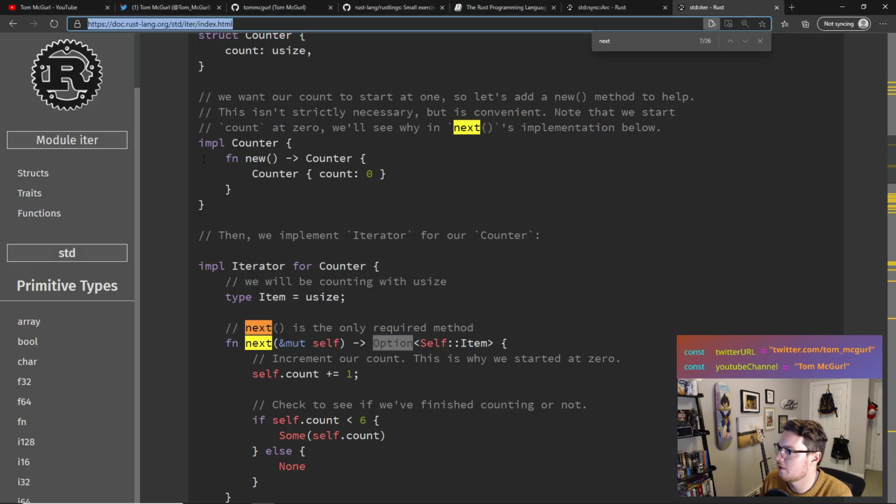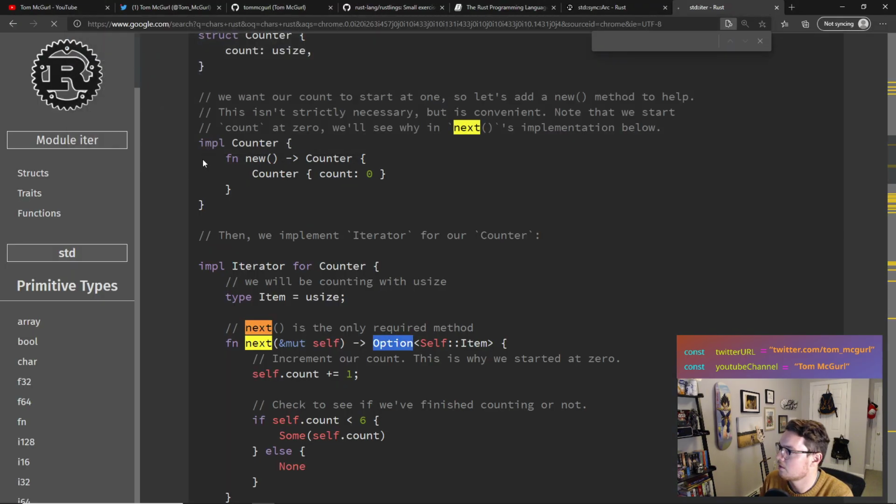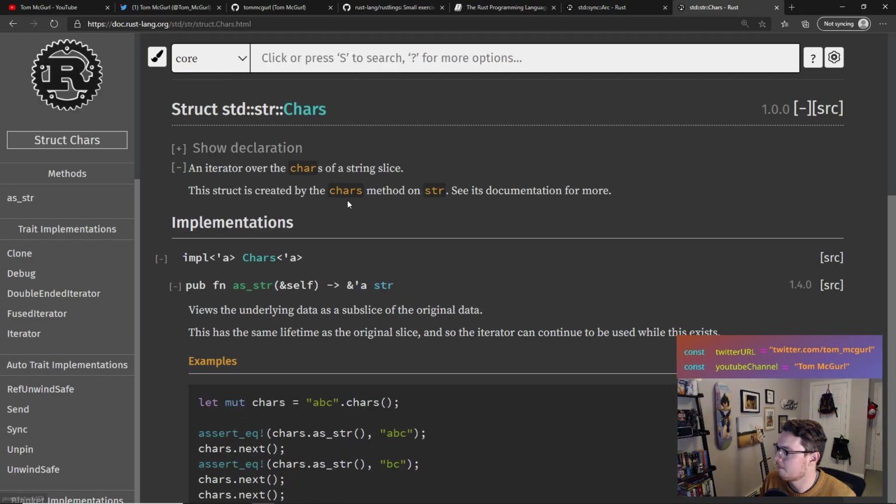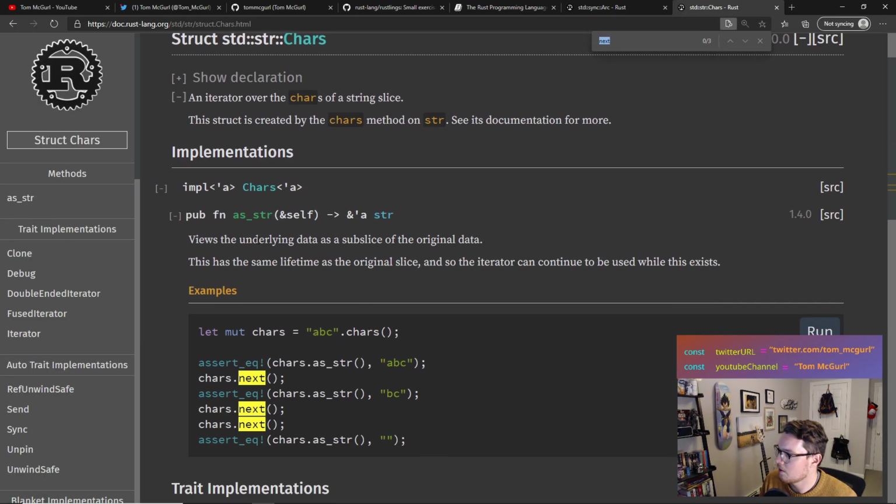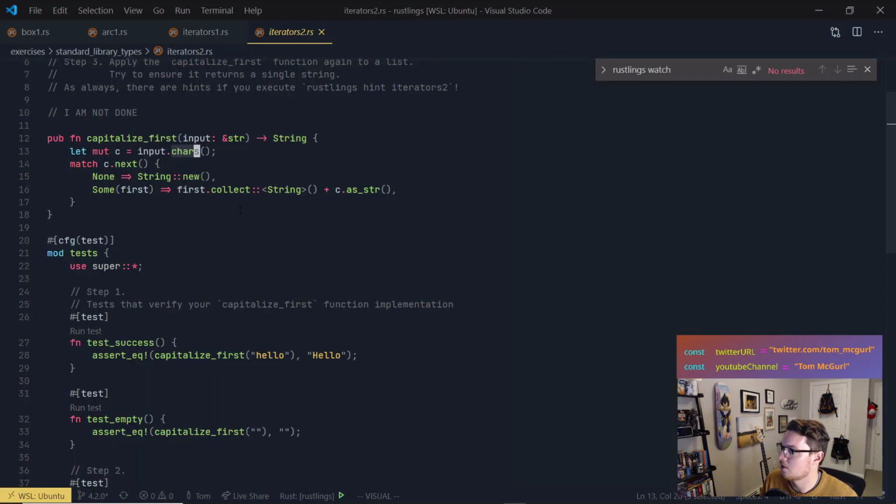Maybe it does return an iterator. Chars: an iterator over the chars of a string slice. Okay, so it is an iterator. That's good, so that's not the problem. So we match on next. If it's None, meaning there's no value left, right? We return String::new. So that's just a new, empty string, right?